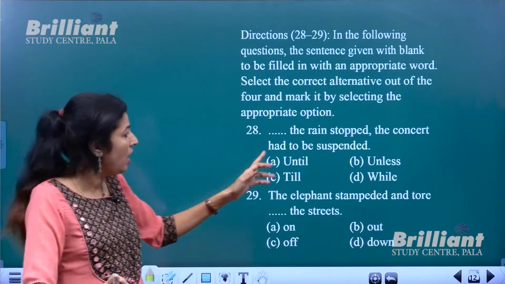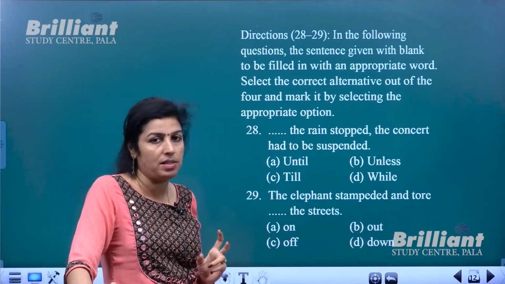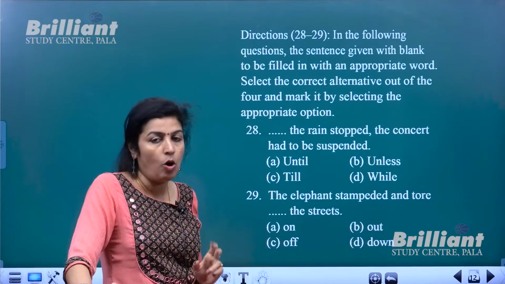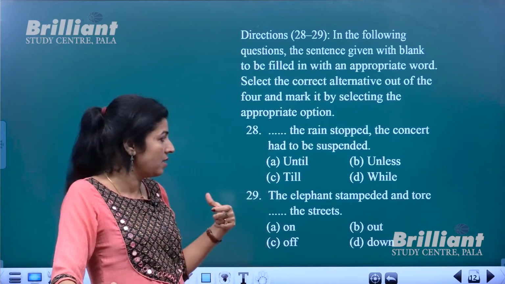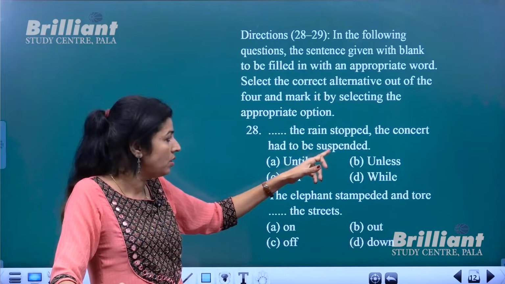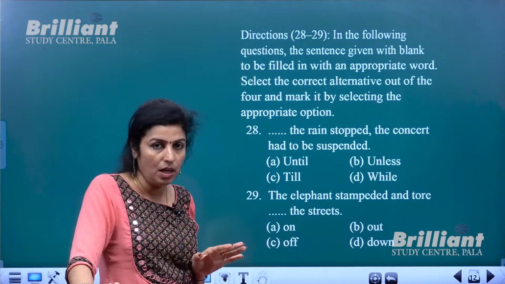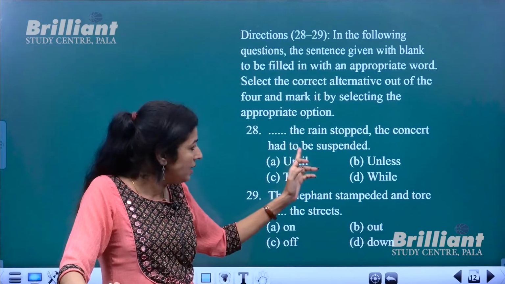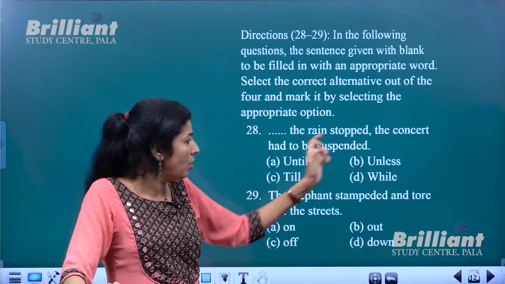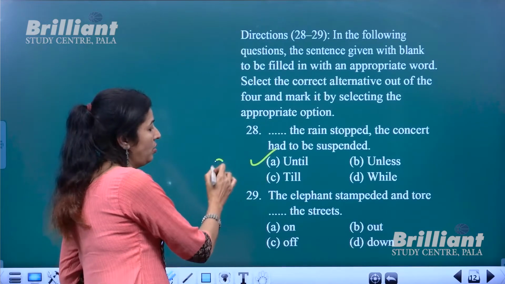So here, until the rain stopped, the concert had to be suspended. In short, the meaning of the sentence is the concert resumed after the rain had stopped. Alright, so until is used, A is used, not till.